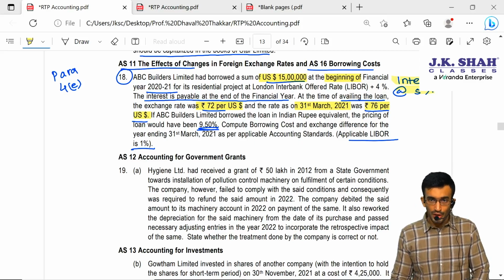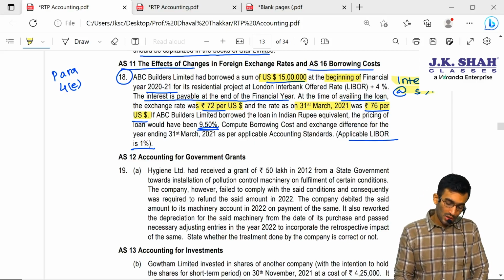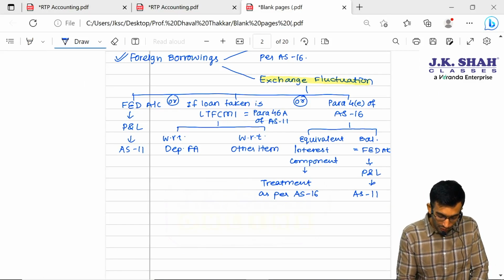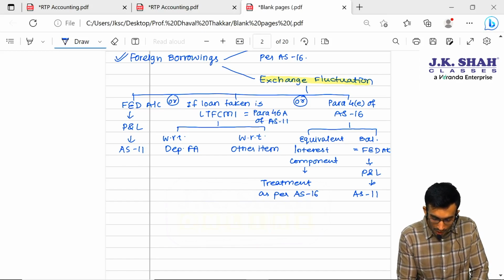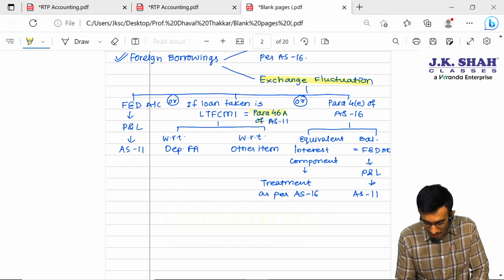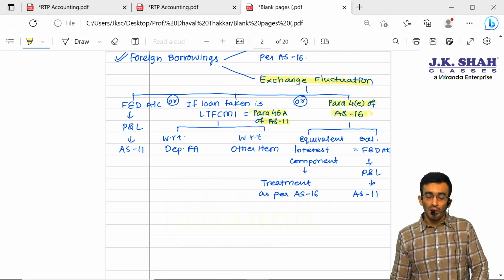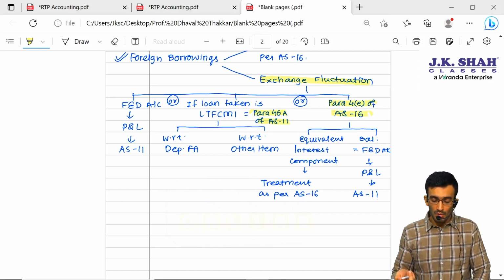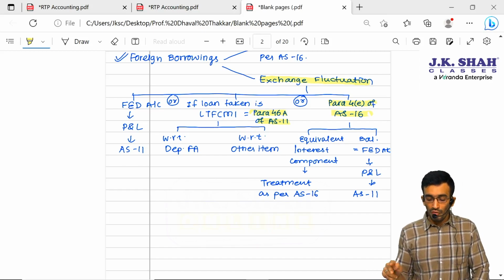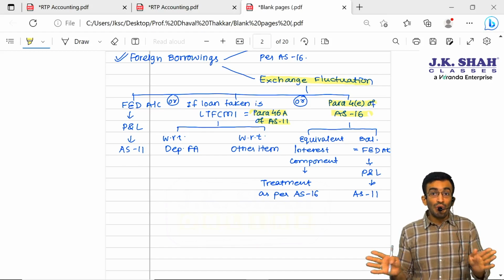Okay, sir, if it is a long-term loan, then para 46A of AS11 is also available. So listen carefully. If you are going for para 46A of AS11, then you cannot go for para 4E of AS16. You have to select any one, because the treatment as per para 46A and the treatment as per para 4E of AS16 is totally different.